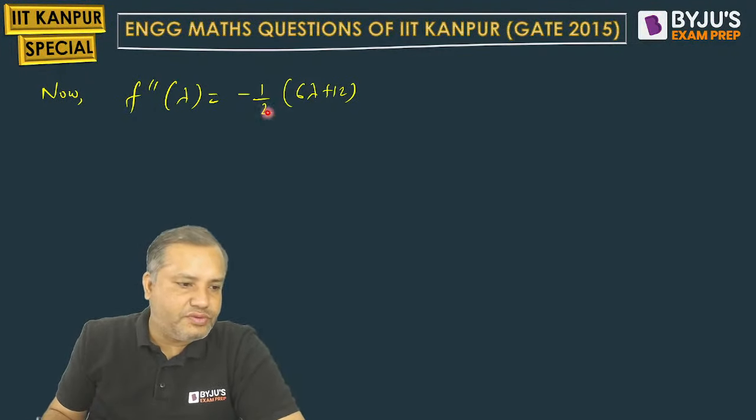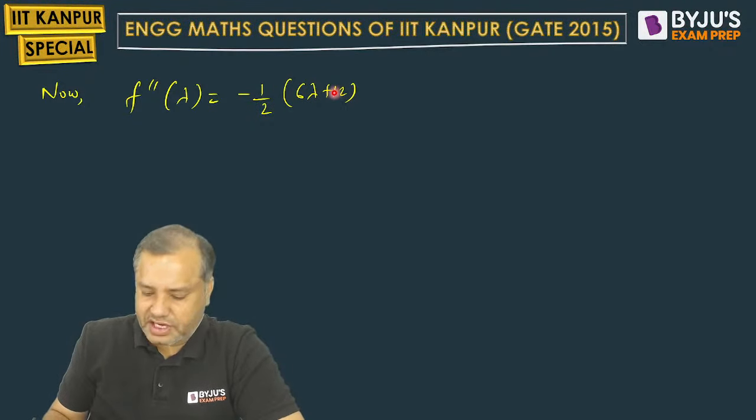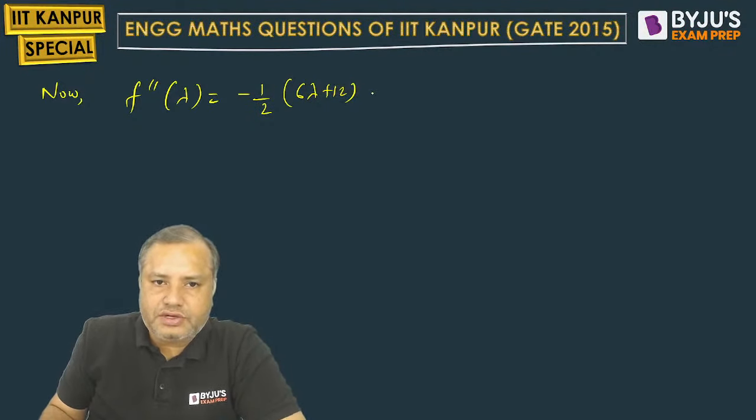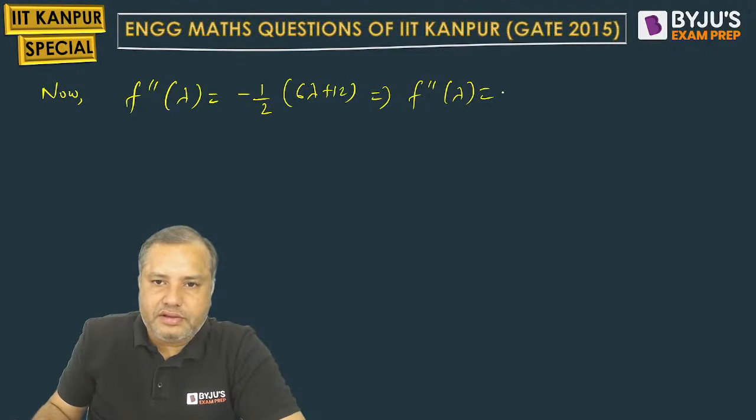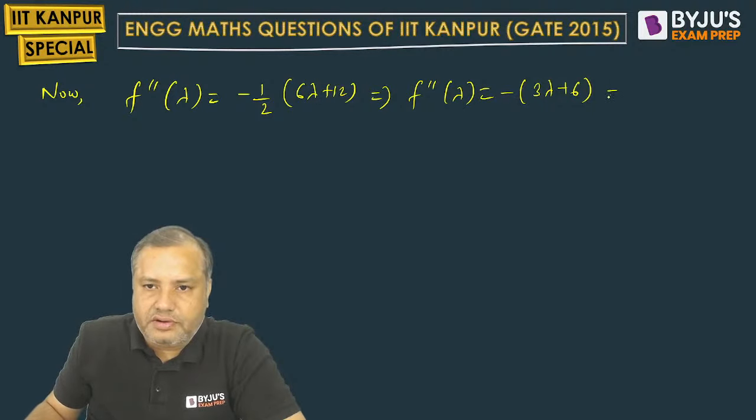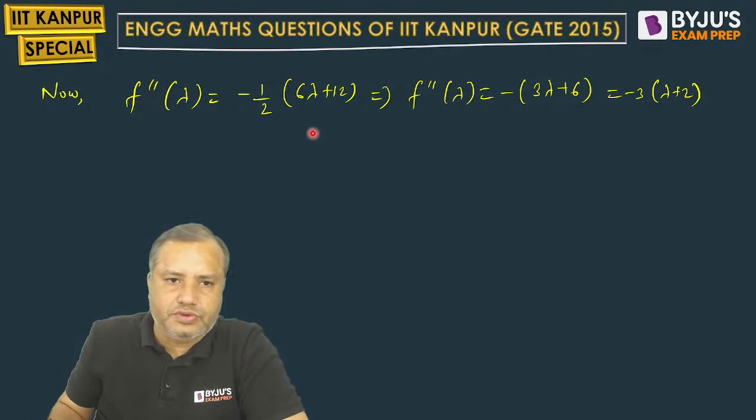So minus 1 by 2, 6 lambda plus 12. This is the double derivative. Now I can take 2 common from the numerator. So f double dash lambda will be minus 1 by 2 of 6 lambda plus 12. Better do one thing here. You can take 3 common. So minus 3 times lambda plus 2.